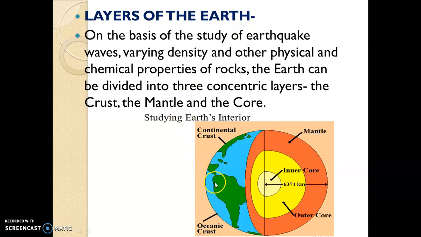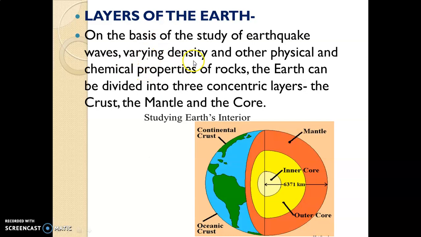As we know, there are three layers of the earth: crust, mantle and core. These three concentric layers are divided on the basis of earthquake waves. What are earthquake waves? Waves generated at the time of an earthquake. These are also called seismic waves: primary waves, secondary waves and surface waves. The velocity or speed of these three waves will be different in different layers.